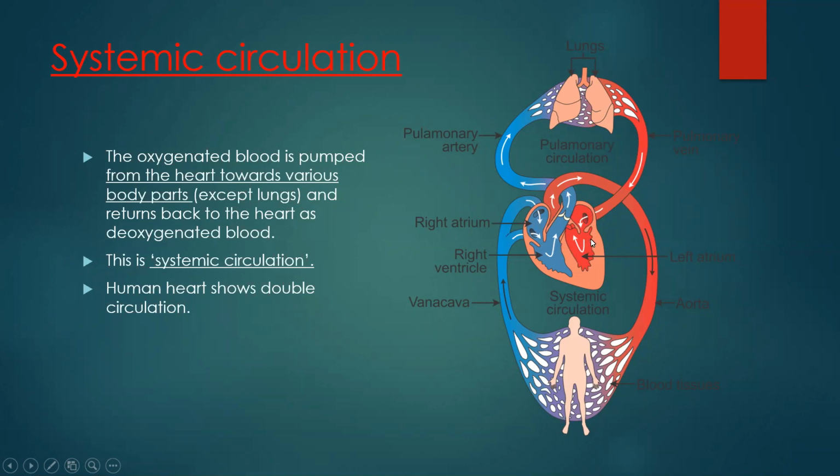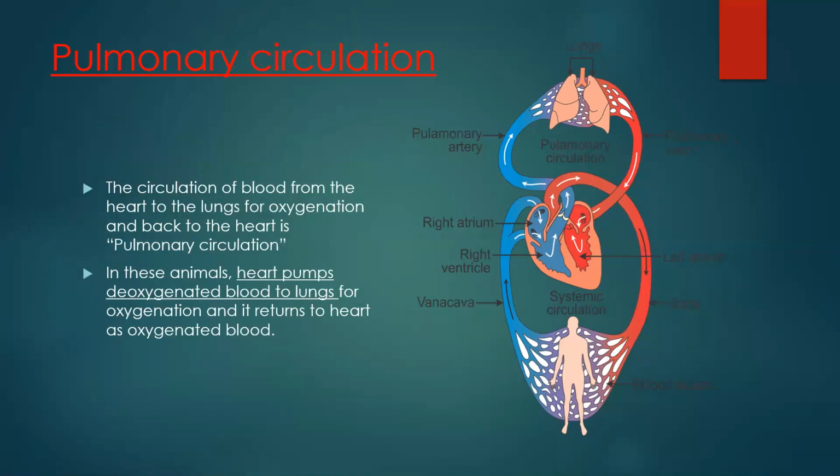Okay, now what happens in pulmonary circulation? The circulation of blood from the heart to the lungs, and back again to the heart, is called pulmonary circulation.